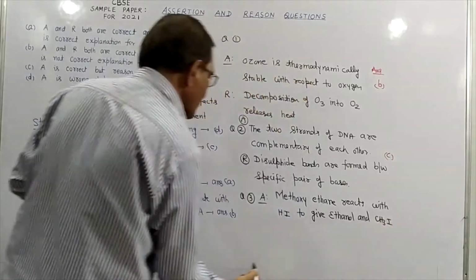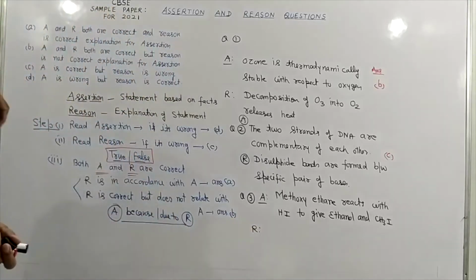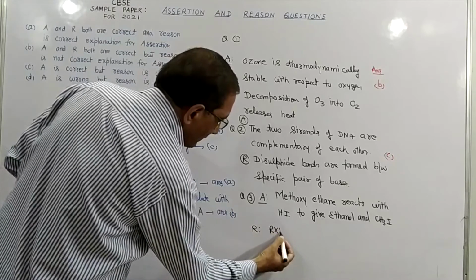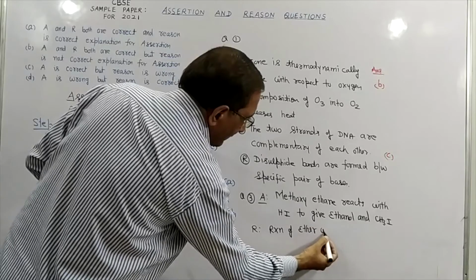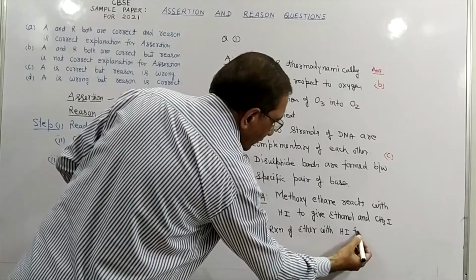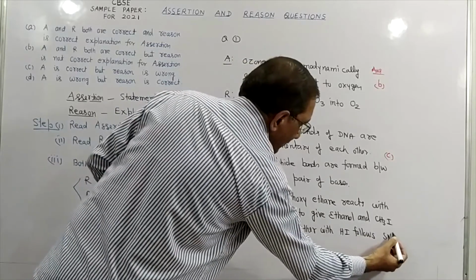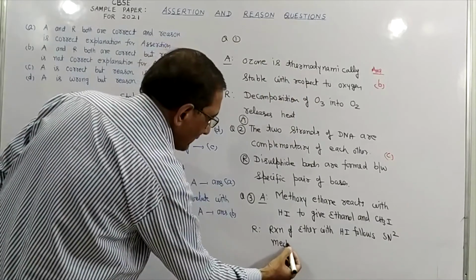This is our assertion. Now what is the reason for this? Suppose they give the reason: reaction of ether with HI follows SN2 mechanism. This reason they have given.